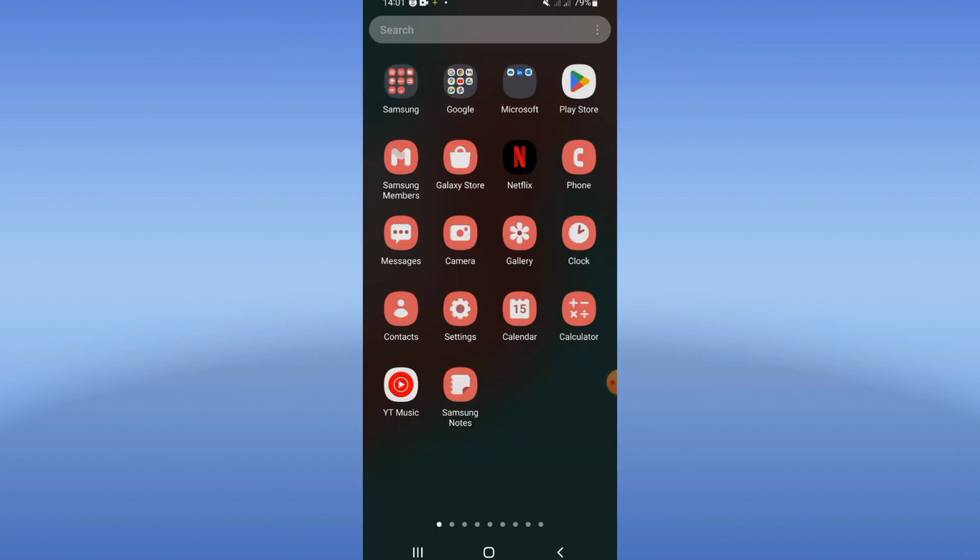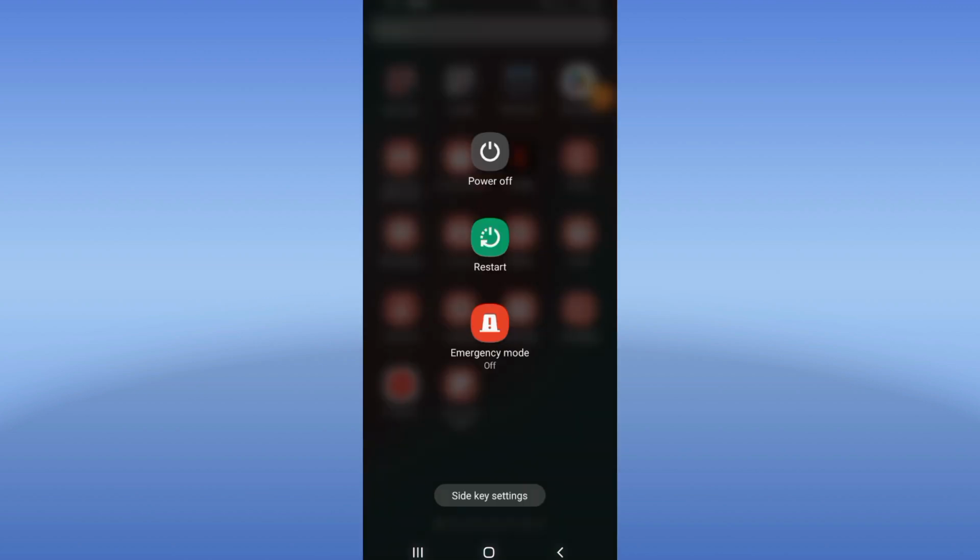Go right now to Play Store or App Store and update Telegram and restart your phone, and that's all.